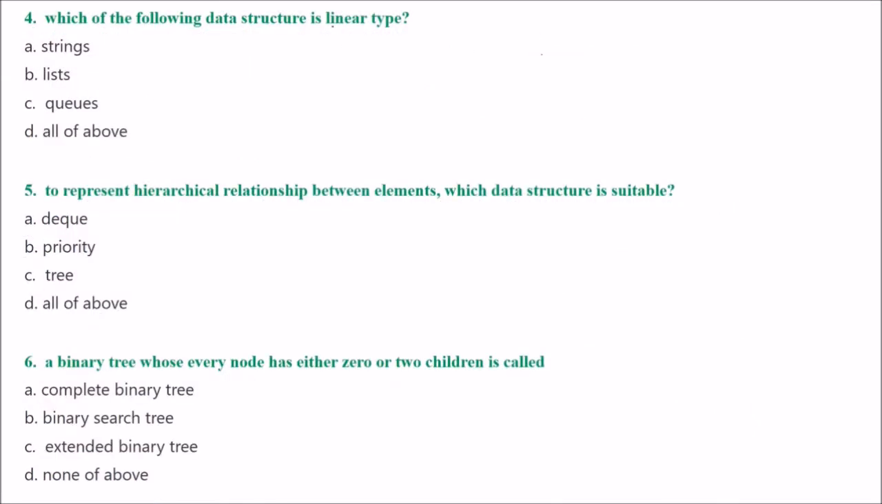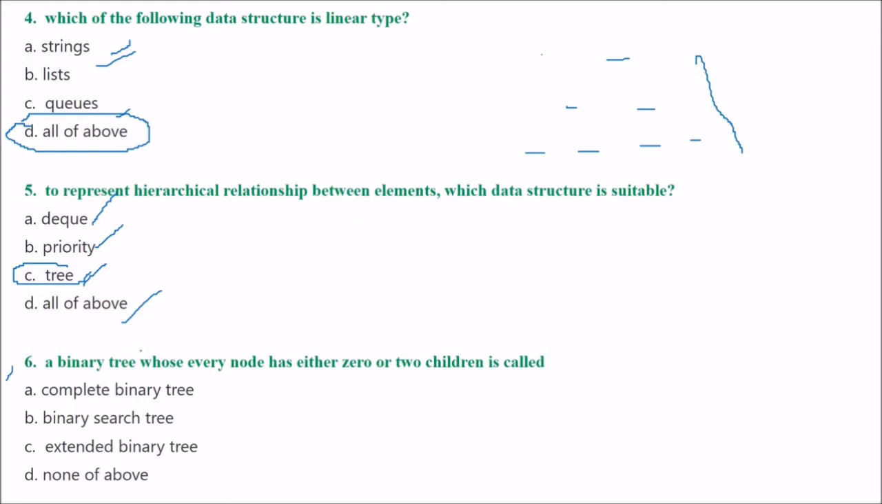Now which of the following data structures is linear type? String, list and queues, they all are linear type. So we'll go with option D, all of the above. Next is: to represent hierarchical relationship between elements, which data structure is suitable? Is it DQ? Is it priority queue? Or graph? Or all of the above? The answer would be tree, because this shows this type of hierarchical relationship. Though they will be implemented either in the form of an array or a linked list only, still the formation will be hierarchical.